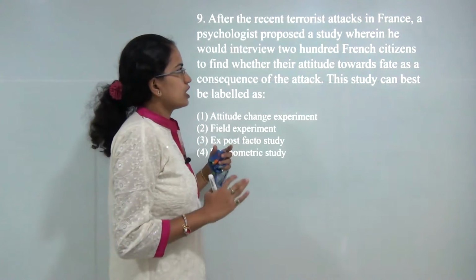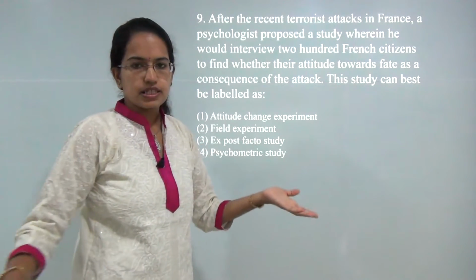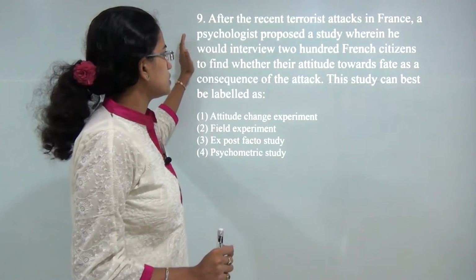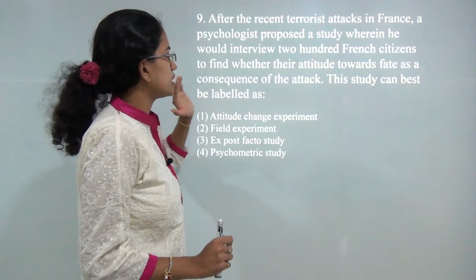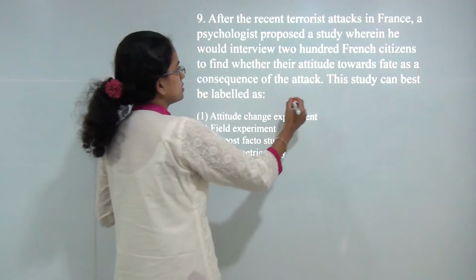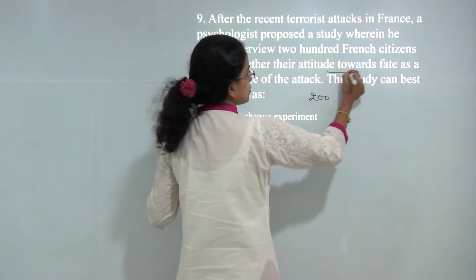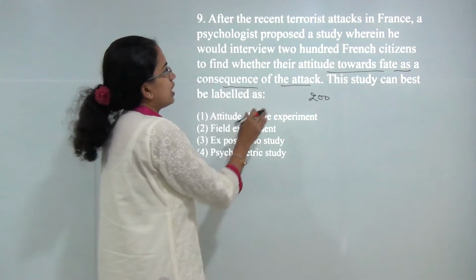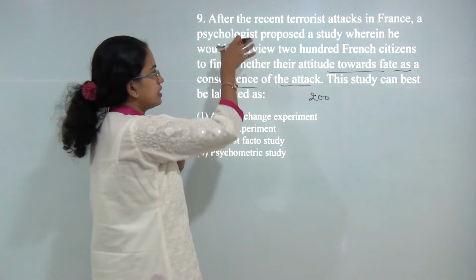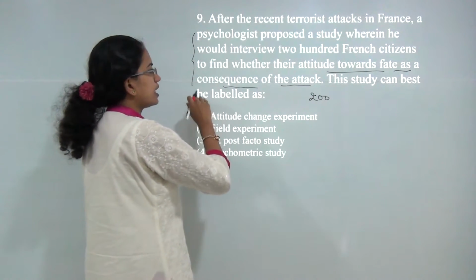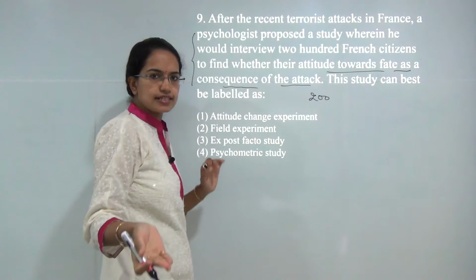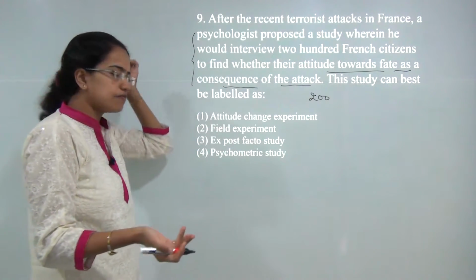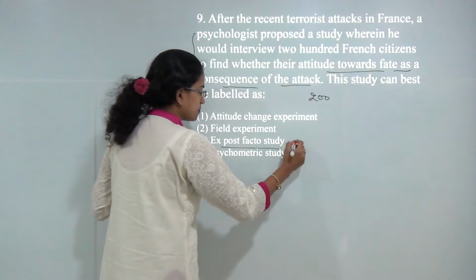This question talks about the recent terrorist attacks that happened in France or Paris, and a psychologist proposed a study where they would interview 200 French students and find their attitude towards fate as a consequence of the attack. Now, when is this study done? Reading this passage, we can say this study has been done after the Paris attacks were over. So since this study is done after the fact, we call it an ex post facto study.